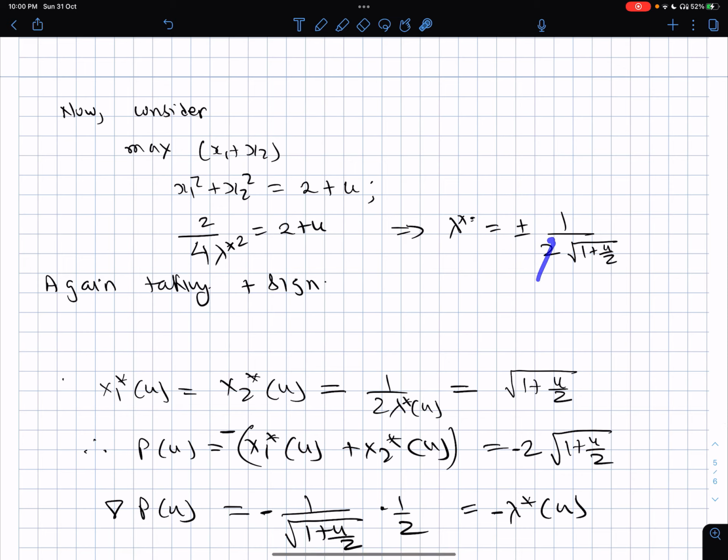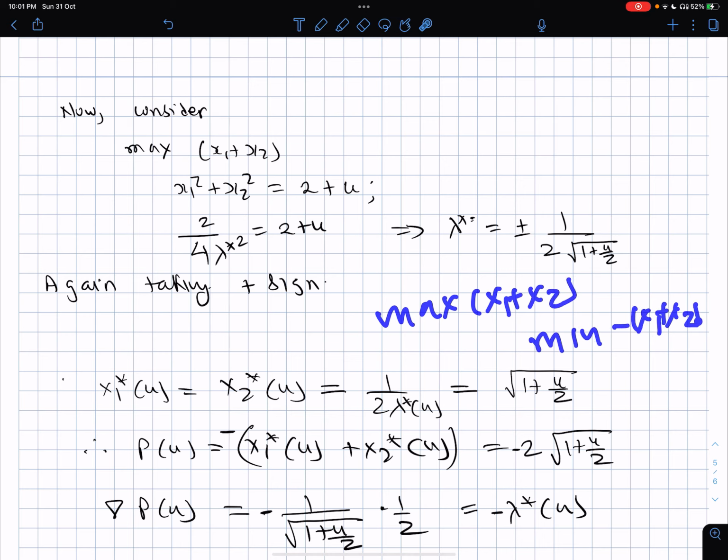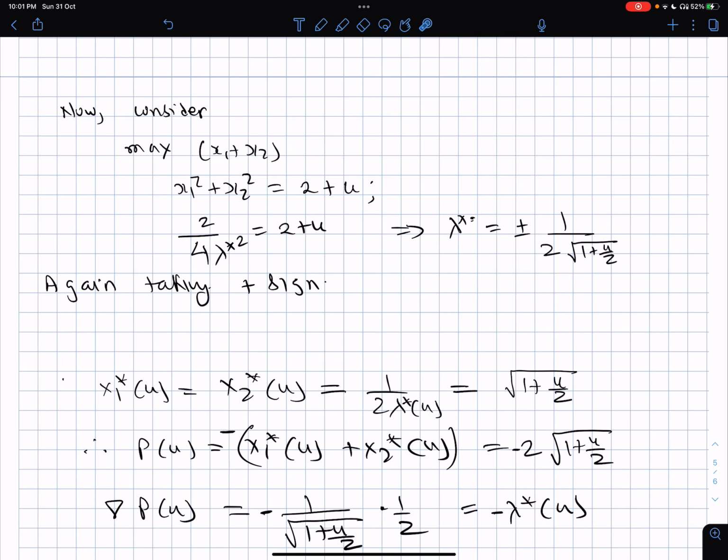So this 2 and this 2 are going to cancel out, and so it will become equal to 1 plus square root of 1 plus u by 2. So now what is the p of u? The p of u is f of x of u, which is x1 of u plus x2 of u, which is nothing but x1 and x2 being the same, and there is of course the minus sign sitting out because we had converted the maximize x1 plus x2 problem to a minimize of minus of x1 plus x2 problem. So therefore minus of x1 of u plus x2 of u, which is minus 2 under root of 1 plus u by 2.